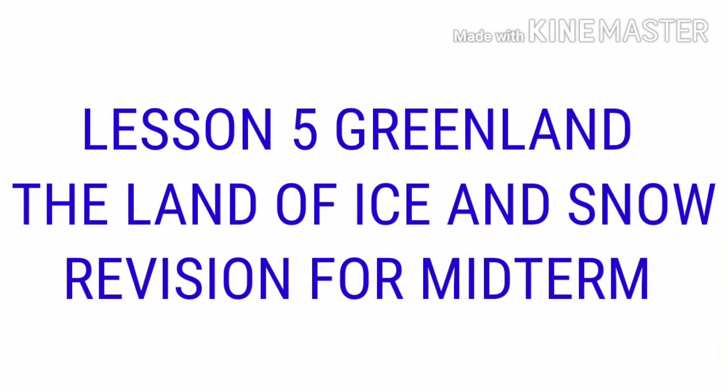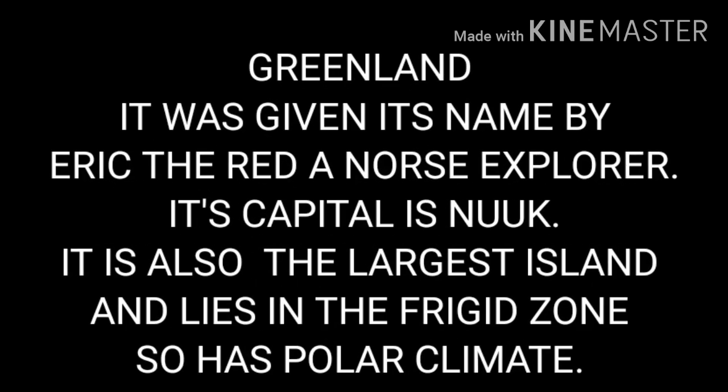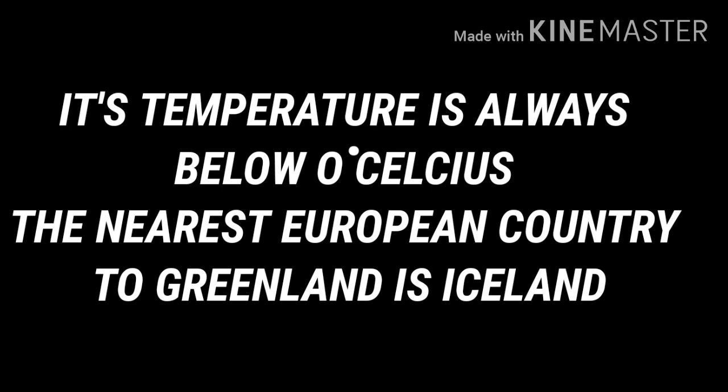Lesson 5, Greenland, the land of ice and snow, revision for midterm. Greenland was given its name by Eric the Red, a Norse explorer. Its capital is Nuuk. It is also the largest island and lies in the frigid zone, so it has a polar climate. Its temperature is always below 0 degrees Celsius. The nearest European country to Greenland is Iceland.